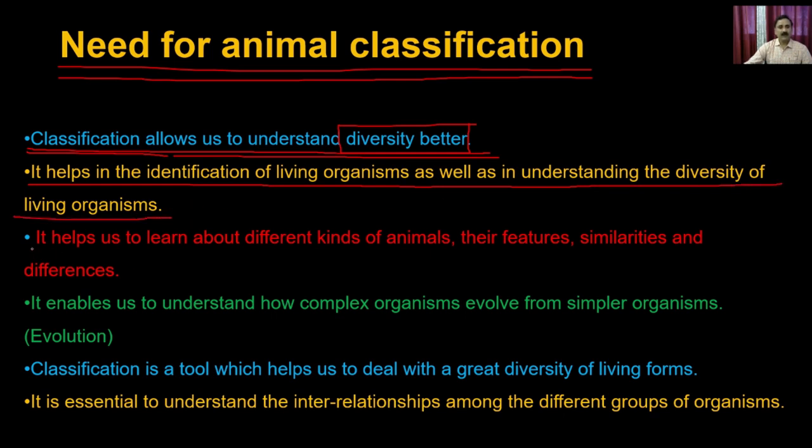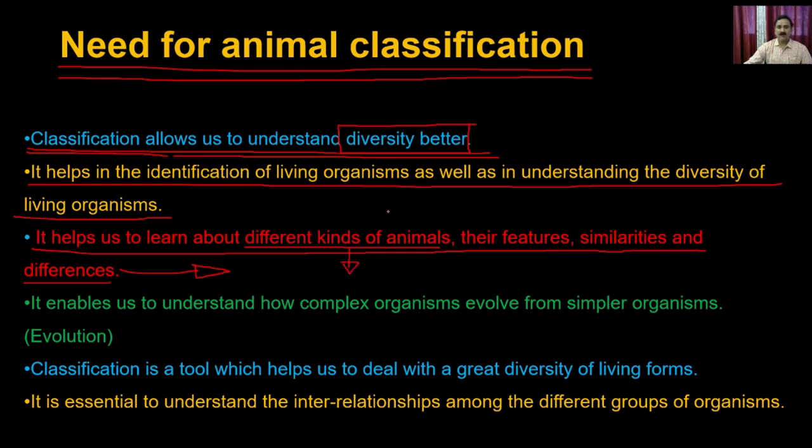Then classification helps to learn about the different kinds of animals, their features, similarities as well as differences. Once you classify the animals that are present, you can learn the different kinds of animals. As soon as you discover a new animal, you can understand its features, its similarity with one group or another, and its differences from the existing groups. That's how you will be able to get a lot of information.